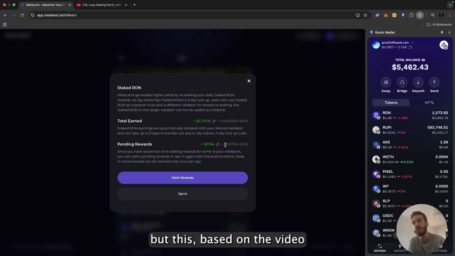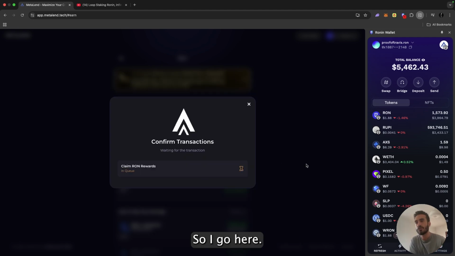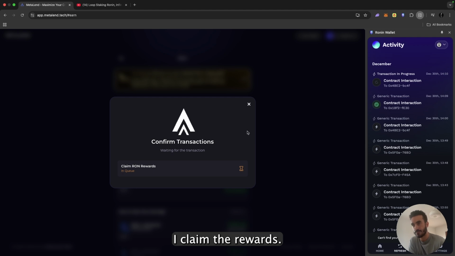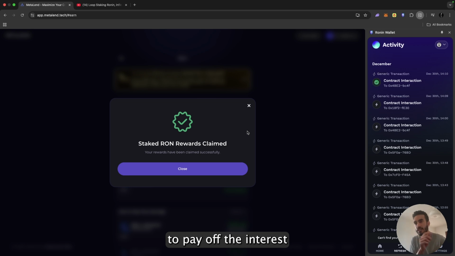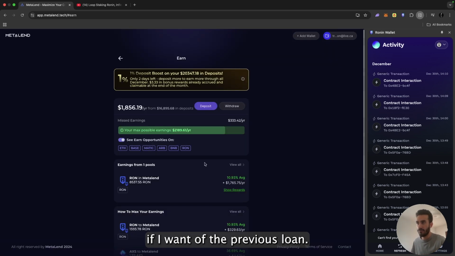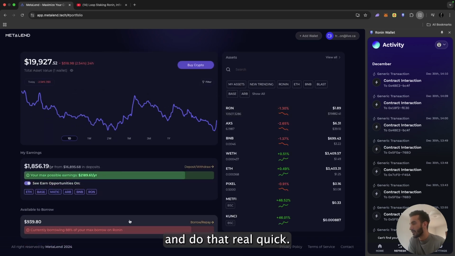But based on the video and the APR, it should be around 3 RON. So I go here, I claim the rewards. Imagine I'm claiming only 3 RON and not 20, and I can use that RON to pay off the interest and some of the principal, if I want, of the previous loan. So let me actually do that real quick.